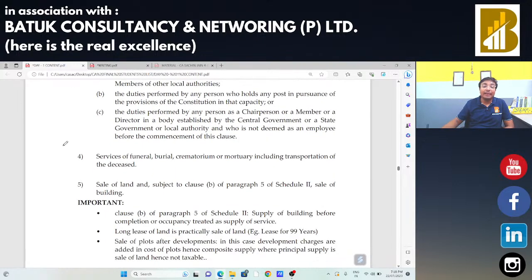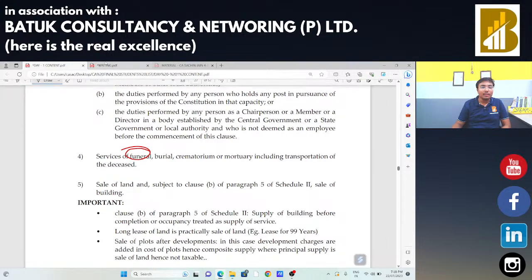And GST will not be applicable on the services of funeral and related services. There is no GST applicable. Also, one more important part is there: GST will not be levied on land. Whenever someone is going to sell land, in that case no GST will be applicable.